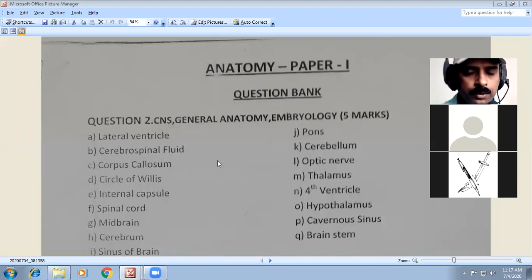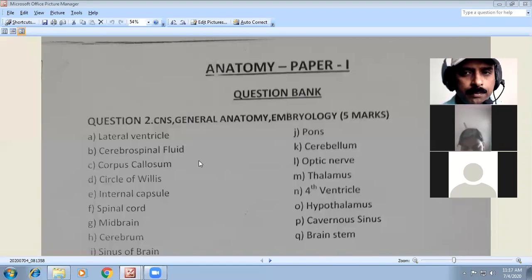So first, I have dictated to you the question bank, that is the CNS questions. Lateral ventricle can be asked as short notes. Cerebrospinal fluid, corpus callosum, circle of Willis, internal capsule, spinal cord, midbrain, cerebrum, sinus of brain, pons, cerebellum, optic nerve, thalamus, fourth ventricle, hypothalamus, cavernous sinuses and brain stem.